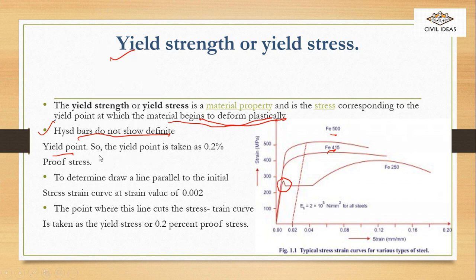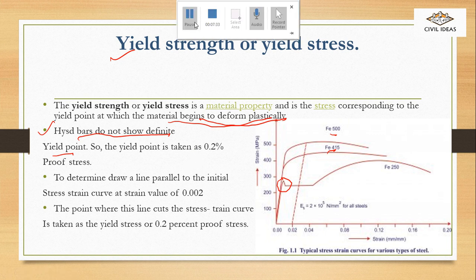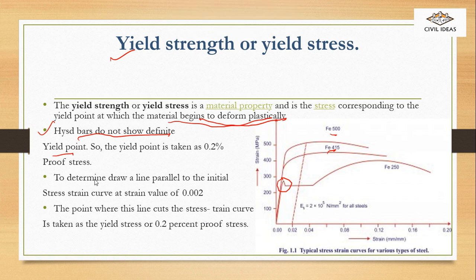To determine the yield point, we have to draw a parallel line. This is the parallel line from the strain at a value of 0.002. Parallel means this line must be parallel with the initial line. Now, when we draw a parallel line, the point where it intersects